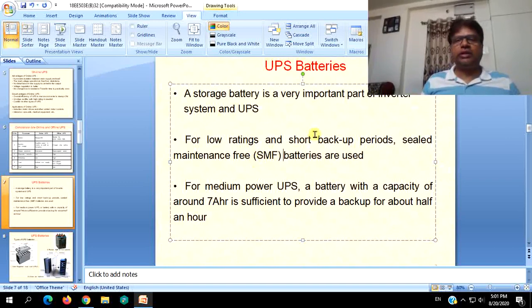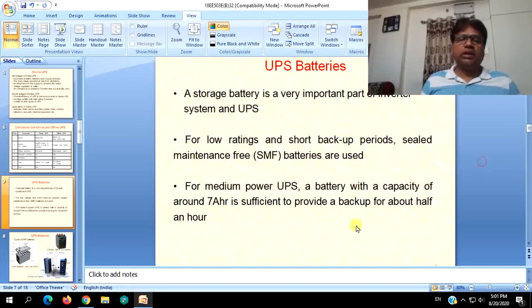Whereas for medium power UPS, a battery with a capacity of around 7 ampere hours is sufficient to provide a backup for about half an hour.